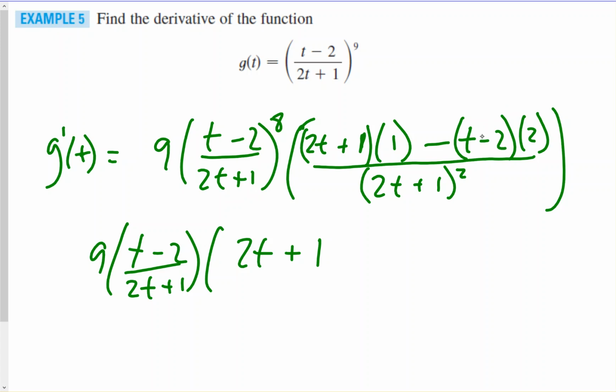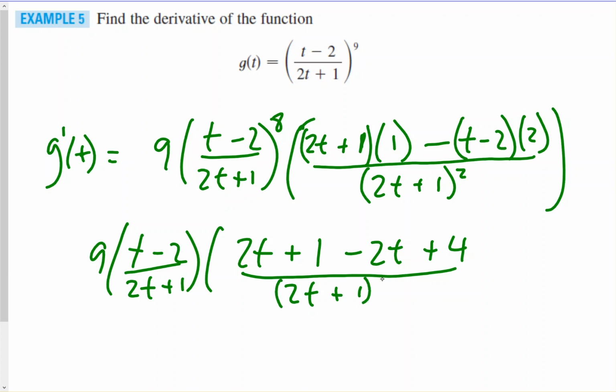And then distribute the 2 along with the minus. So that'll be a minus 2t, and then negative 4, and then times negative, that's plus 4, all over 2t plus 1 squared.